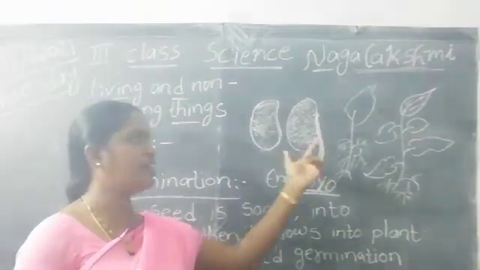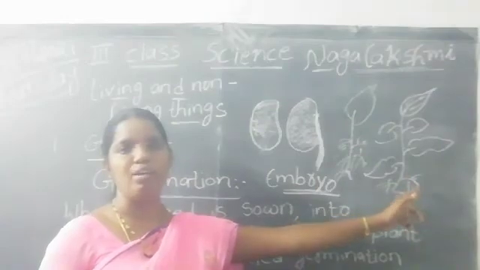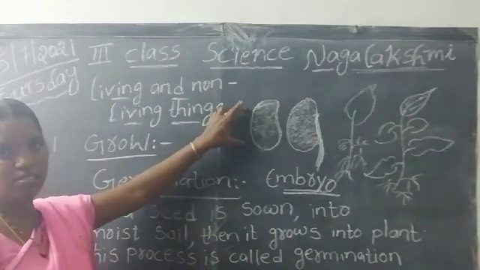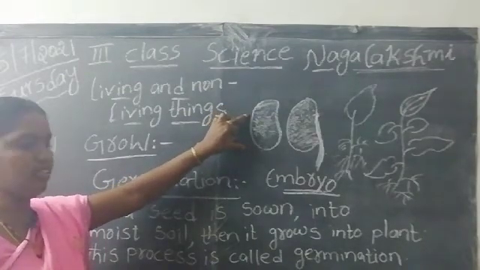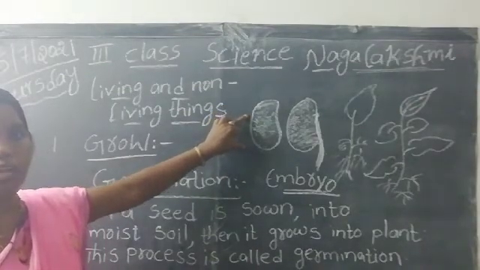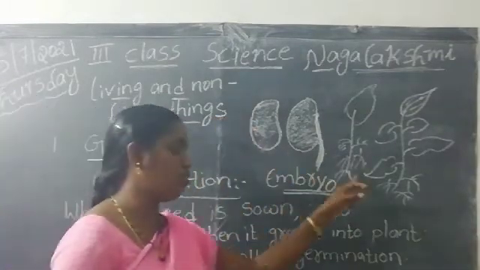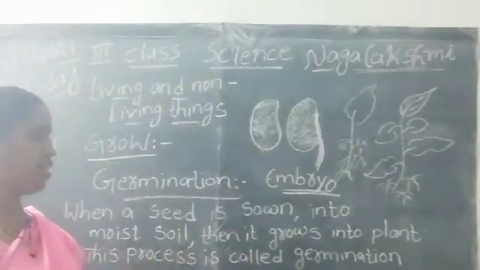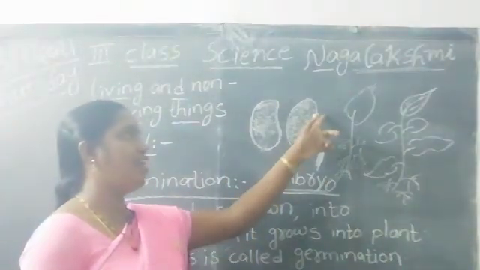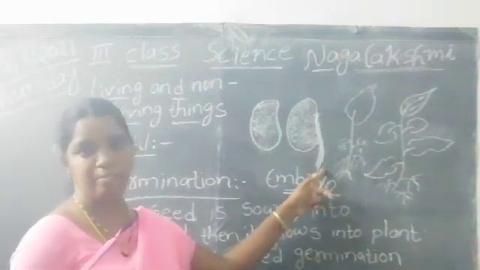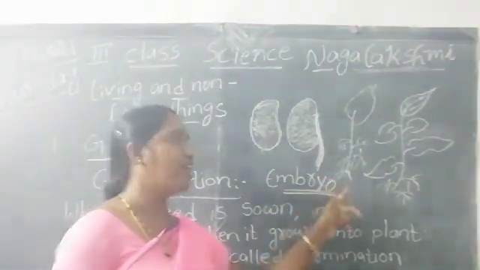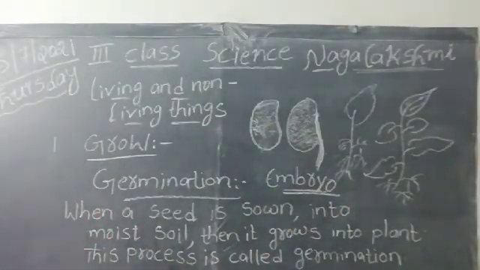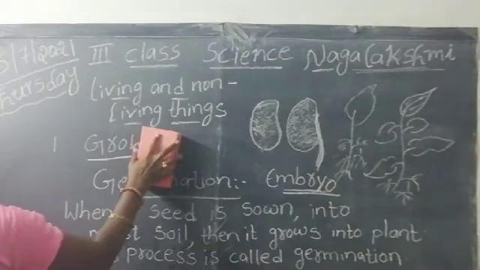When the seed is sown into moist soil, it grows into a plant. This process is called germination. The seed has a small baby plant, called the embryo.